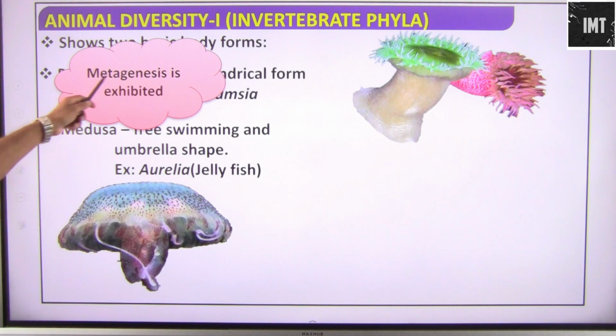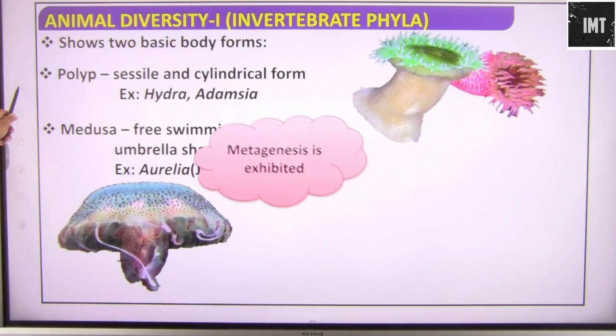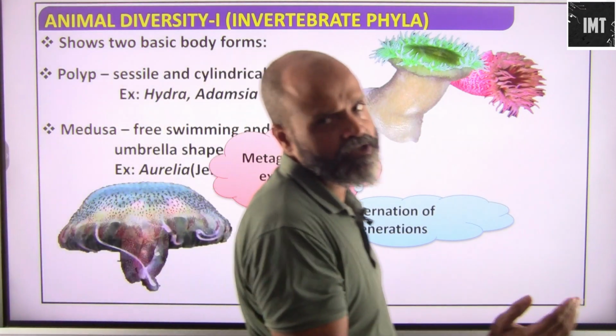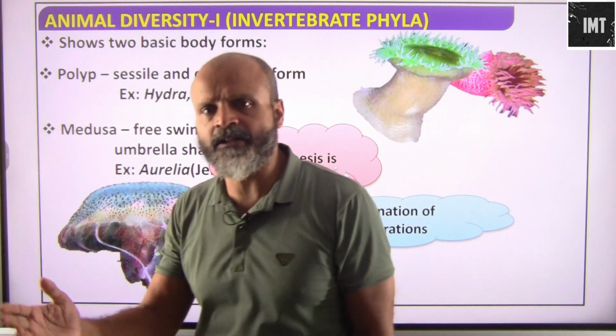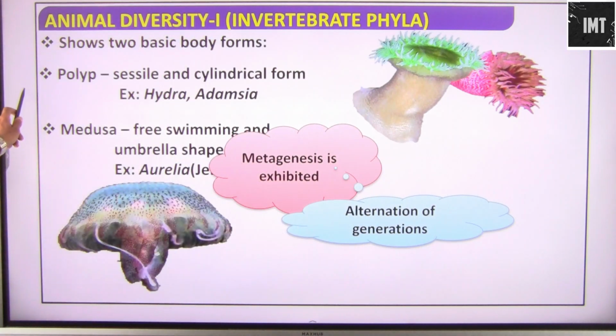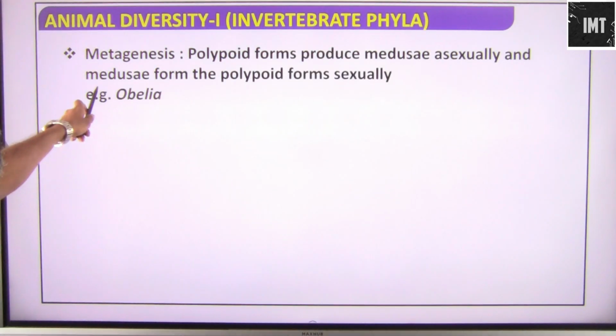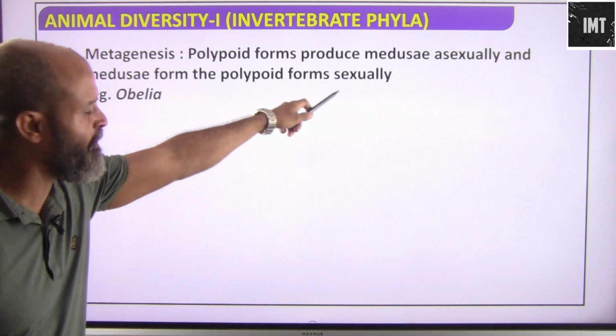They exhibit metagenesis, which is basically alternation of generations. Metagenesis: polypoid forms produce medusae asexually, and medusae form the polypoid forms sexually.